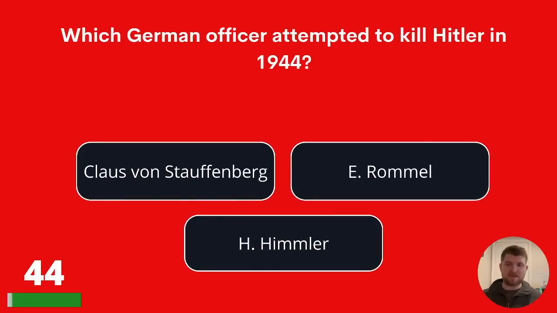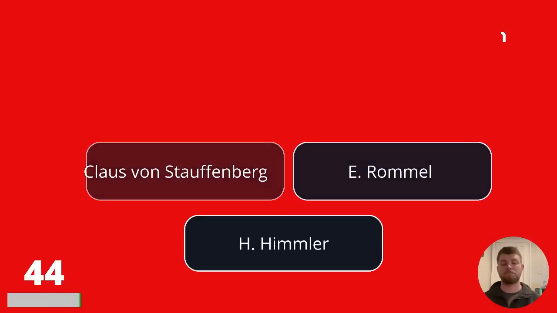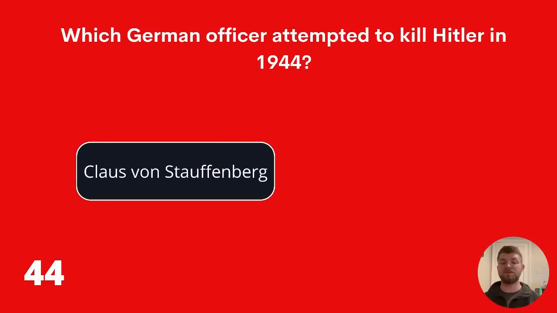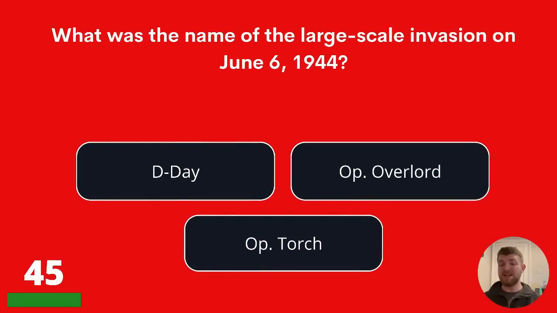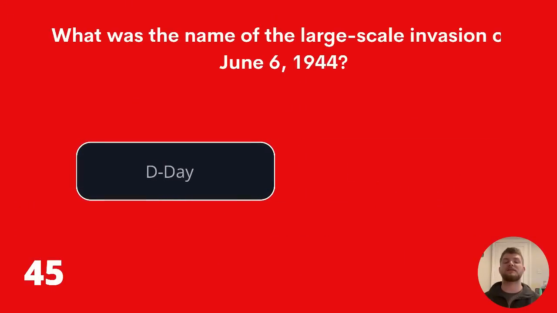Which German officer attempted to kill Hitler in 1944? Klaus von Stauffenberg, E. Rommel, or H. Himmler? The answer is Klaus von Stauffenberg. What was the name of the large-scale invasion on June 6, 1944? D-Day, Operation Overlord, or Operation Torch? The answer is D-Day.